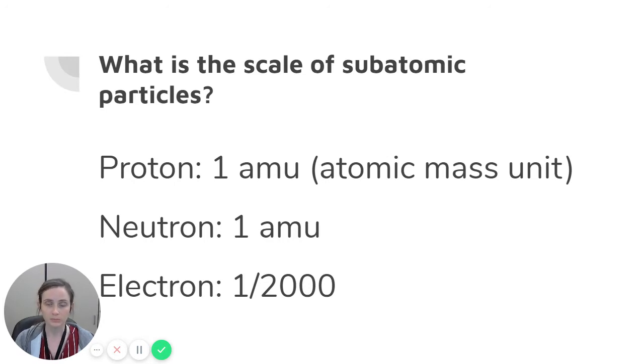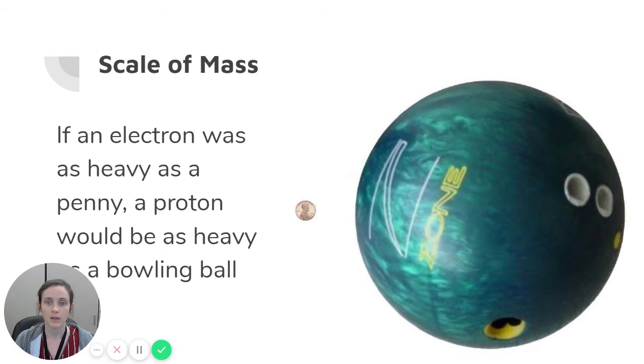So if a proton grows bigger, a neutron would still be the same size as that proton. But if the proton got bigger like Joby did, the electron would get bigger, but compared to the proton, it would still be much, much smaller. So if a proton is Joby's shirt and the electron is Joby's watch, it doesn't matter how big Joby gets, the scale will stay the same. If an electron was as heavy as a penny, a proton would be as heavy as a bowling ball. So even if we made them bigger, the electron scale would still be much smaller than the proton.